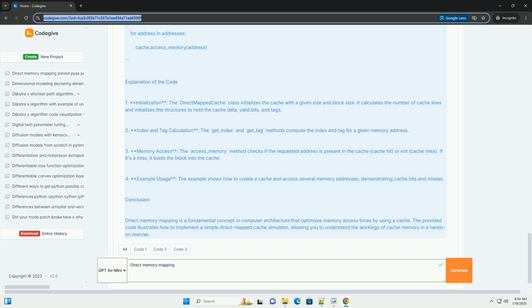Conclusion. Direct memory mapping is a fundamental concept in computer architecture that optimizes memory access times by using a cache. The provided code illustrates how to implement a simple direct mapped cache simulator, allowing you to understand the workings of cache memory in a hands-on manner.